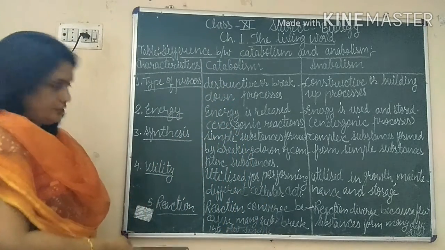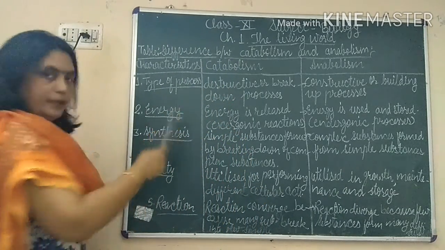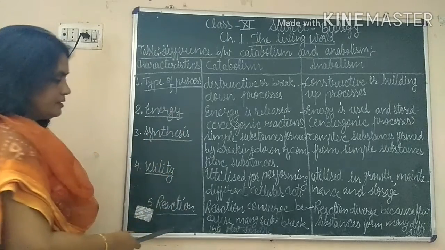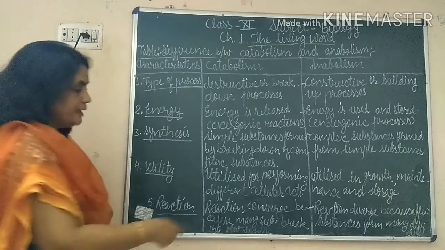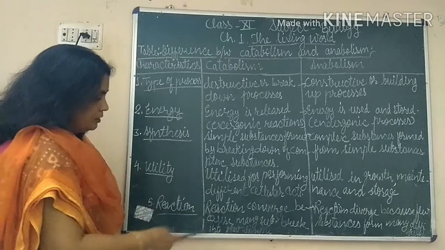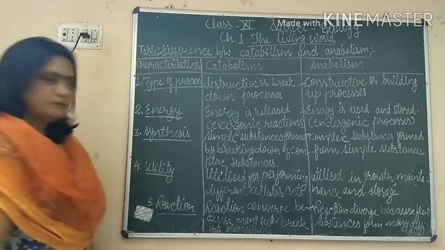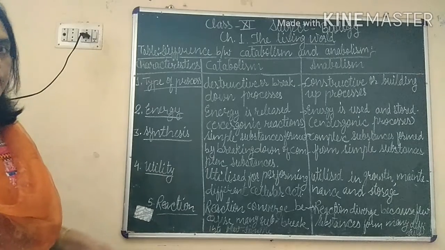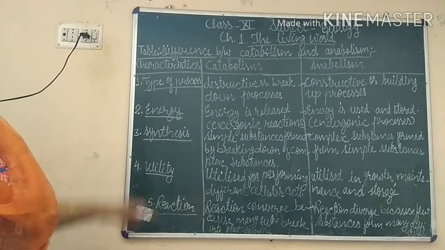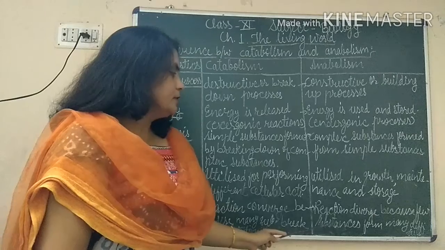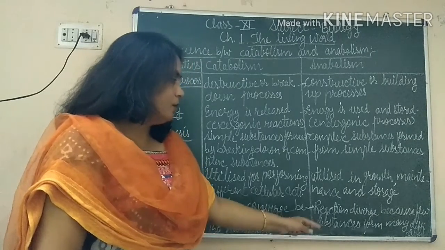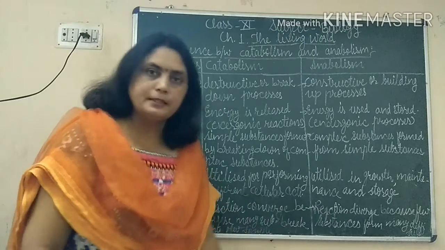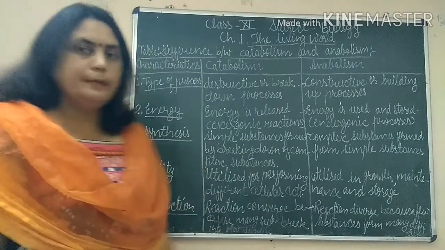Now we come to reaction. What type of reaction? Catabolic processes are called convergent reactions because many substances break into few simpler substances, whereas anabolism is called a divergent reaction because few substances form many different substances. So this is all about metabolism.